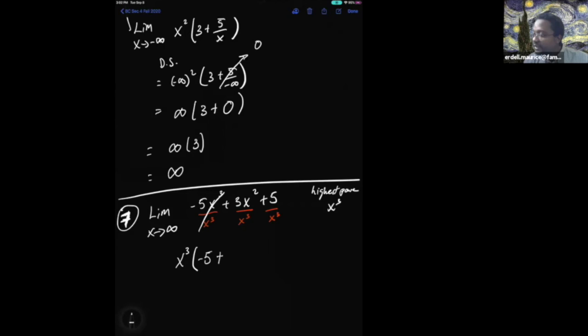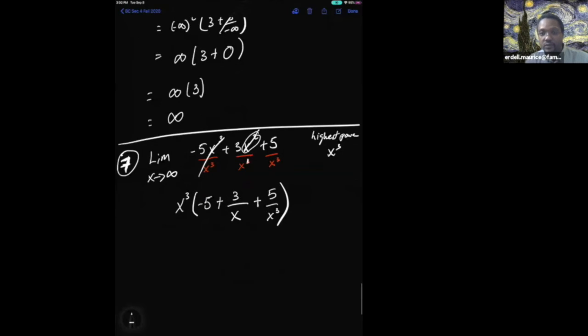I have 2 x's up here. I have 3 x's down here. So when I cancel, I'm left with 1 x left over in the denominator. And the last one is already completely simplified. So now that I have factored it out, I can then try my direct substitution again.